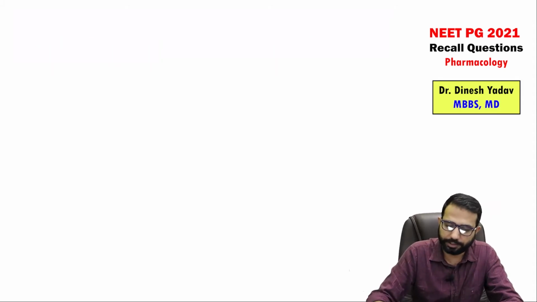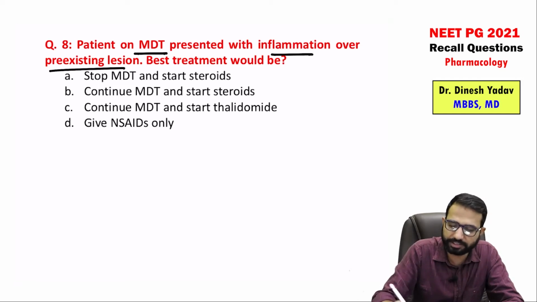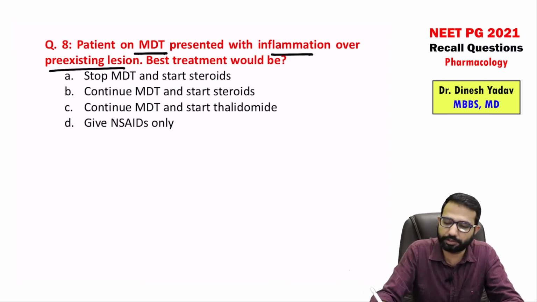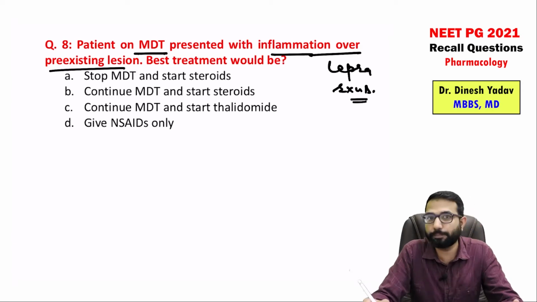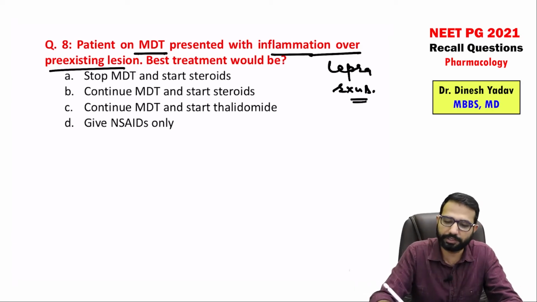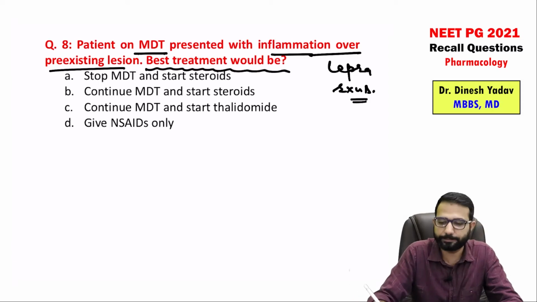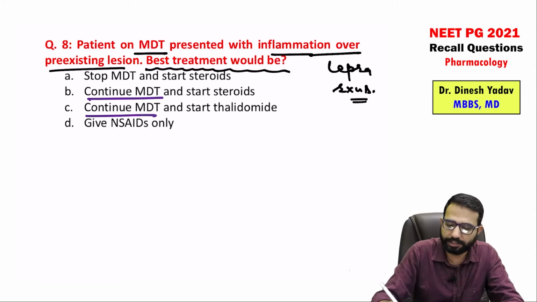Next is a patient on MDT, multi-drug therapy, presented with inflammation over a pre-existing lesion. So it's a case of leprosy presenting with inflammation over a pre-existing lesion, meaning there is a lepra reaction. So if the patient is on anti-leprotic therapy and develops a lepra reaction, what would be the best treatment? So guys, in these types of cases, if a lepra reaction occurs over a pre-existing lesion, don't stop the MDT, continue the MDT and give the steroid.